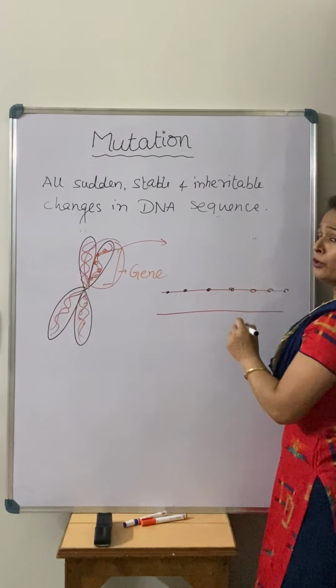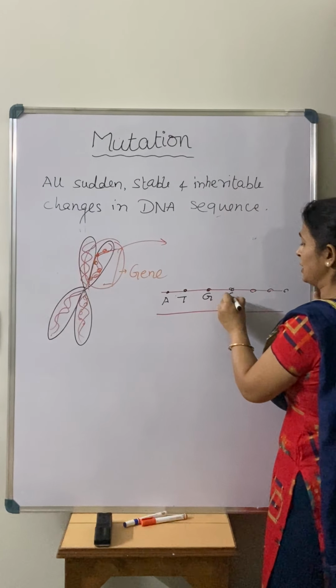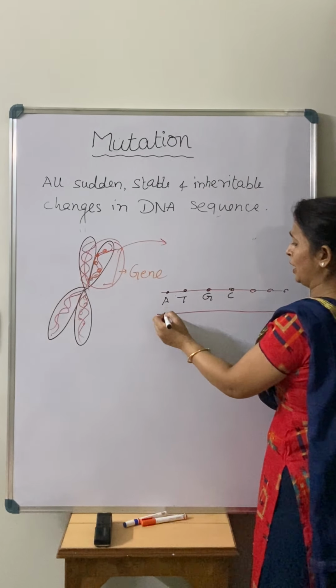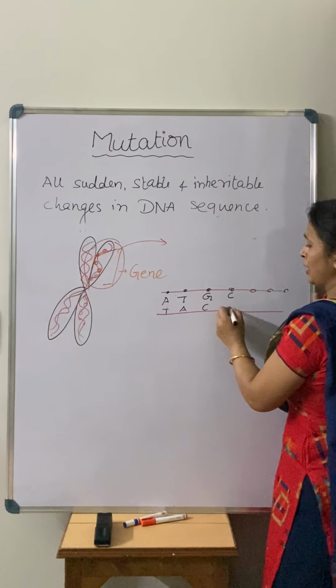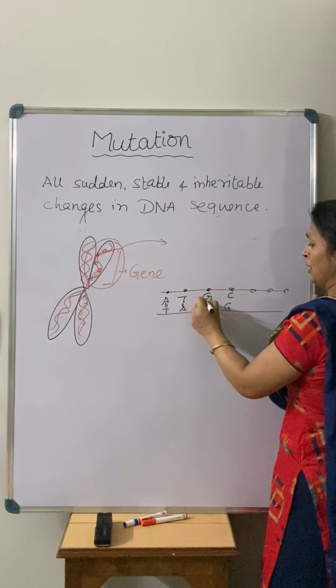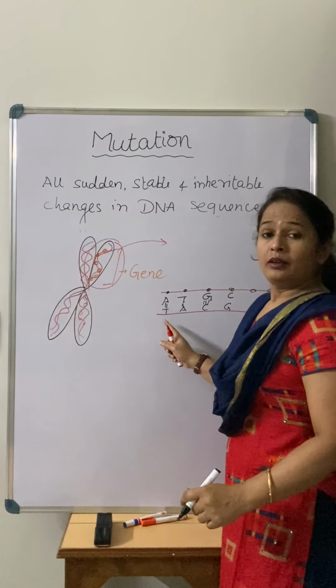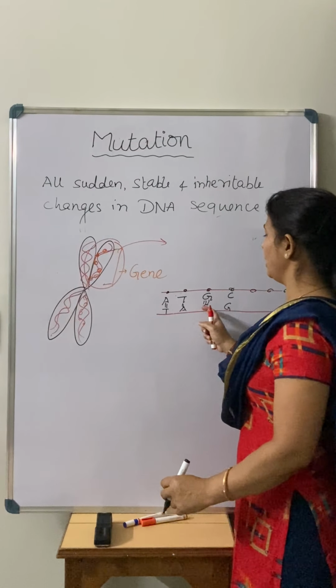You know there are the 4 types of base pairs: A, T, G, C, and our complementary is what? A, right, like this way, because they are complementary to each other. So what happens at that time? There is a pairing, right.